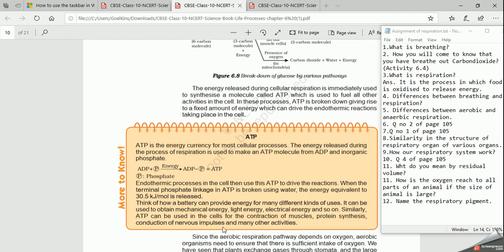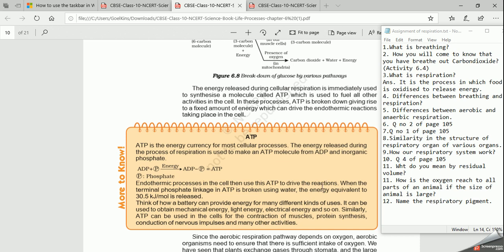If you consider the example of a battery, it can be used to obtain mechanical energy, light energy, electrical energy, and so on. Similarly, ATP is used in the contraction of muscles, formation of proteins, conduction of nervous impulses, and many other activities.